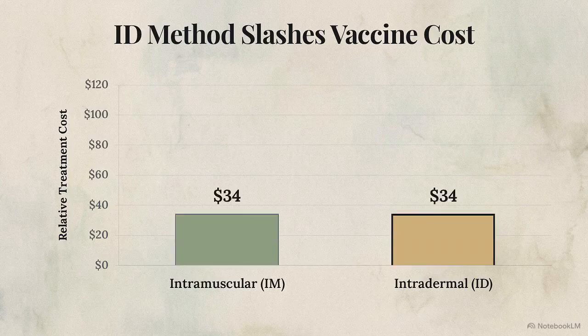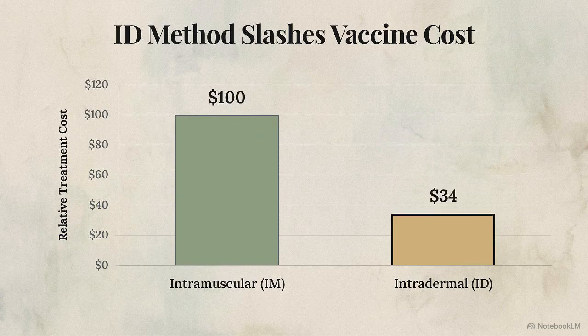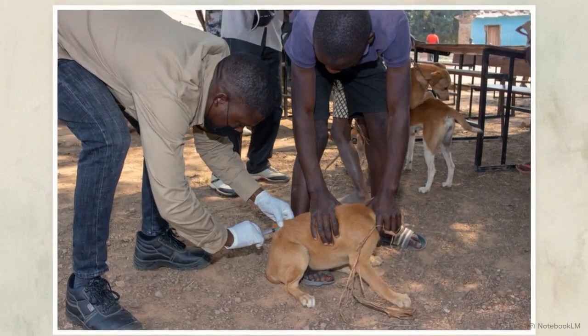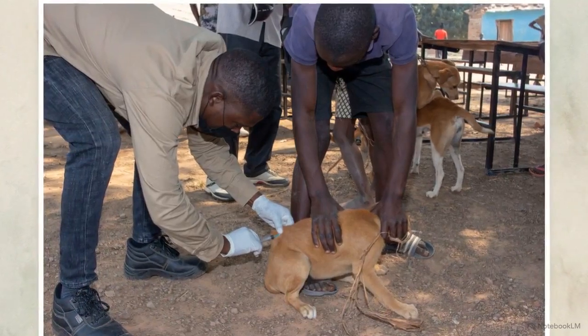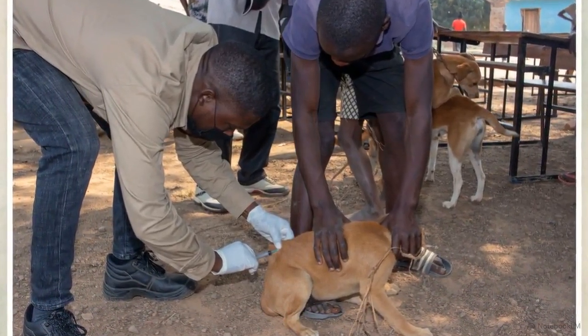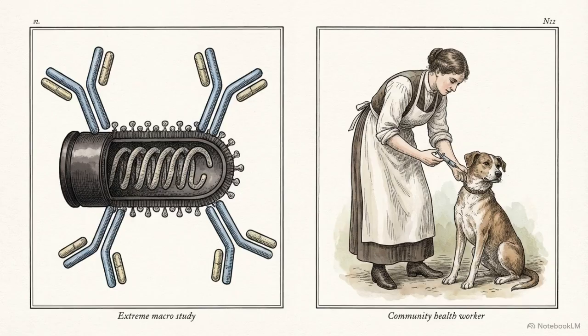This chart compares the costs. Intradermal administration uses a smaller dose to achieve the same result, offering a 60 to 80% cost reduction. Globally, the most effective way to eliminate human rabies is to stop the pathogen at its source through mass dog vaccination programs. Rabies employs a highly specialized evolutionary strategy. Since the virus is inaccessible to standard medicine once established in the brain, our only true defense is molecular interception and global prevention.